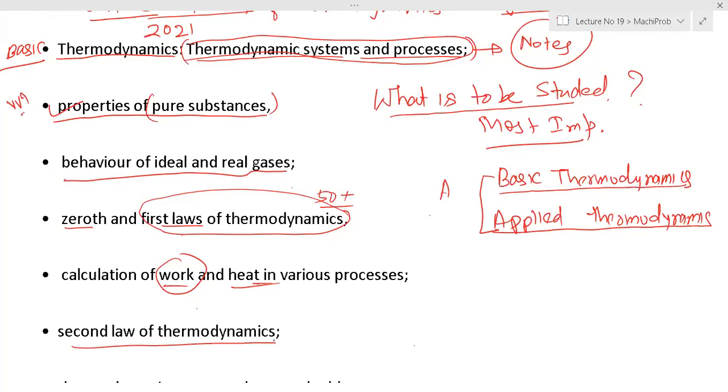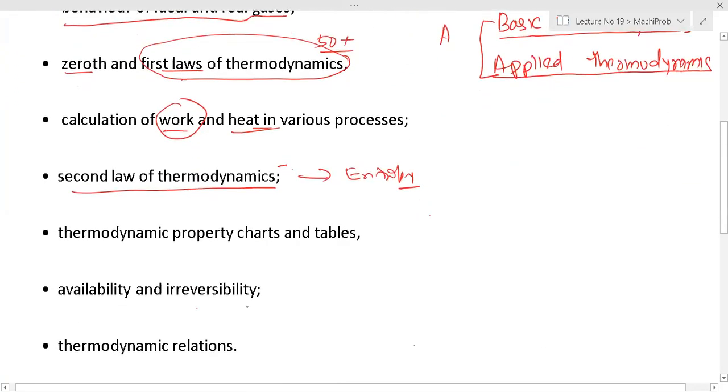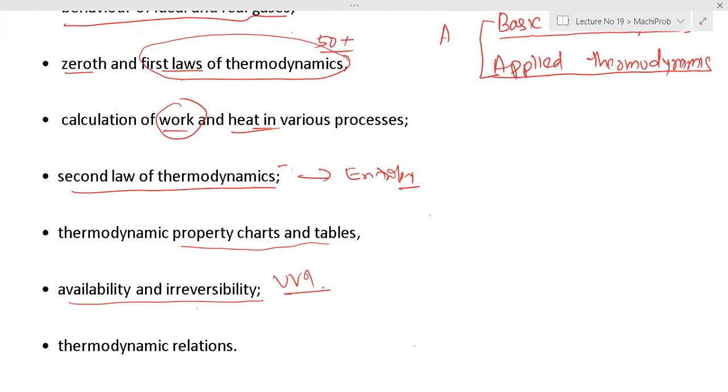But the second law of thermodynamics, that we'll discuss, and this concept of entropy. Then we'll discuss entropy calculation, right? Then thermodynamic property charts and tables, that we'll discuss. Availability and irreversibility is very important. We'll understand, for a given system, what is the available energy, what is the useful energy, what is non-useful, what is the irreversibility involved, right?